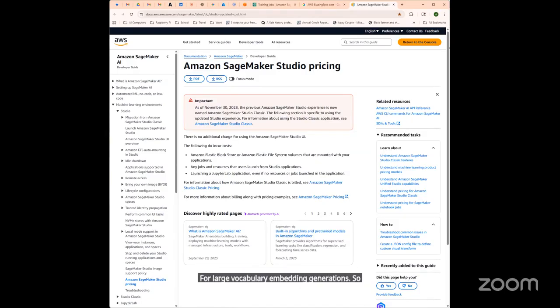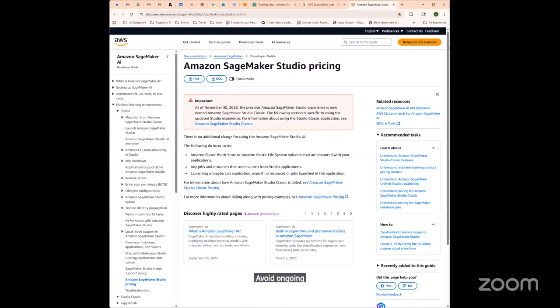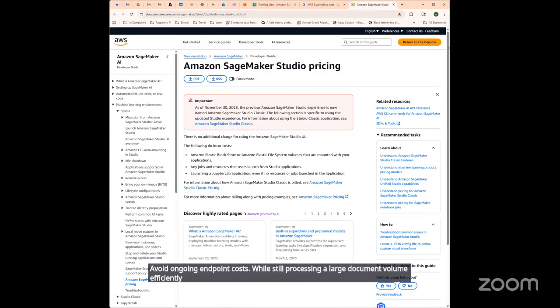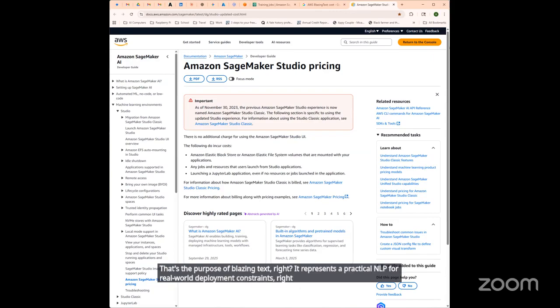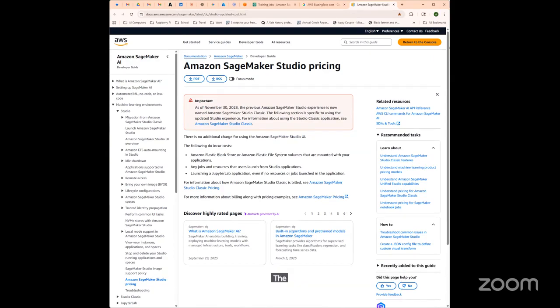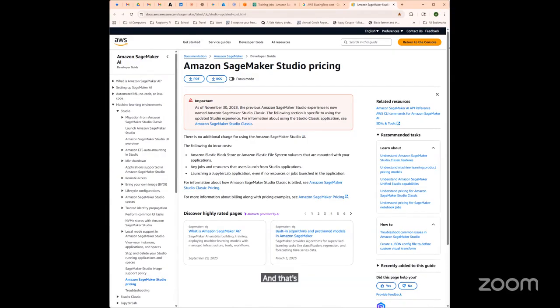So consider batch transformation for inference scenarios where real-time predictions aren't required. Avoid ongoing endpoint costs while still processing a large document volume efficiently. So that's the purpose of BlazingText. It represents practical NLP for real-world deployment constraints. If you focus on the techniques that we've gone over, and then you focus on operational efficiency, you'll be able to have your organization deploy text classification and word embeddings at scale without requiring deep NLP expertise or extensive and expensive computational resources. And that's all we have for BlazingText.